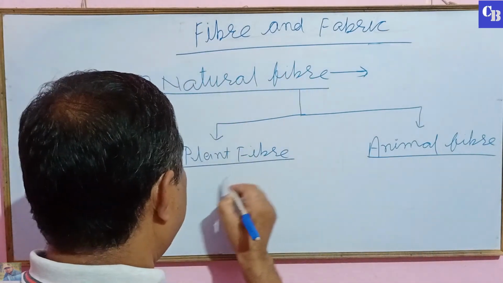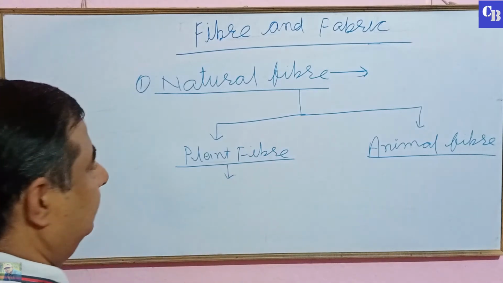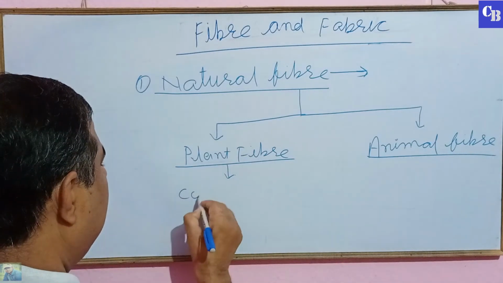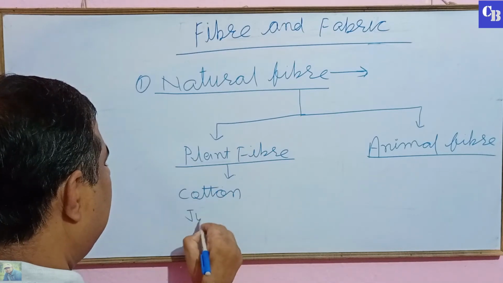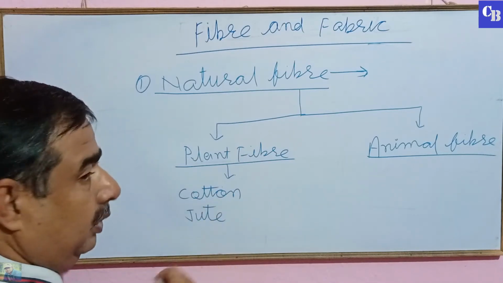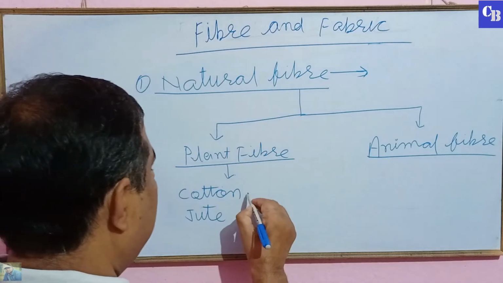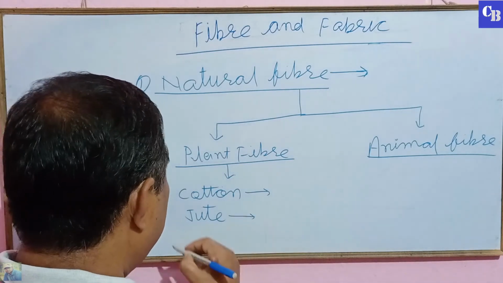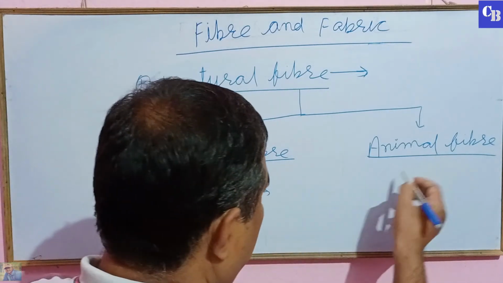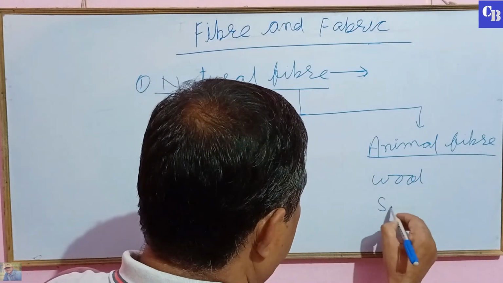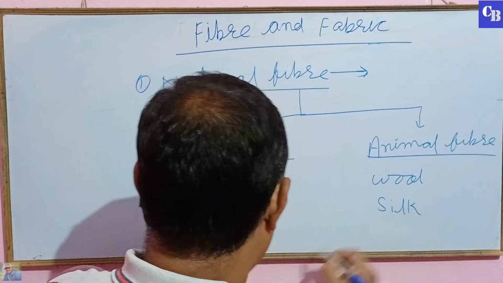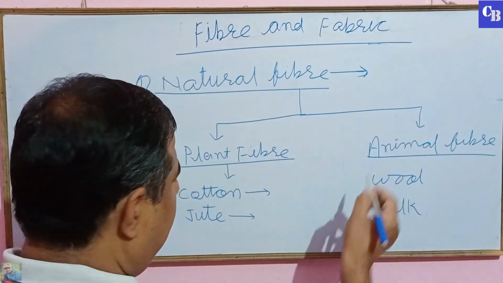Plant fiber is obtained from plants, and cotton and jute are plant fiber. Animal fiber is wool and silk. Wool and silk are animal fiber.